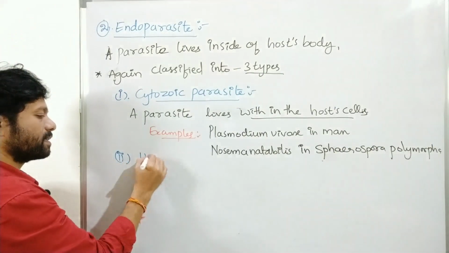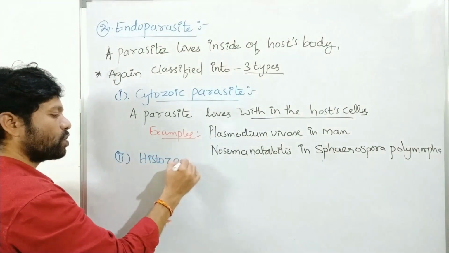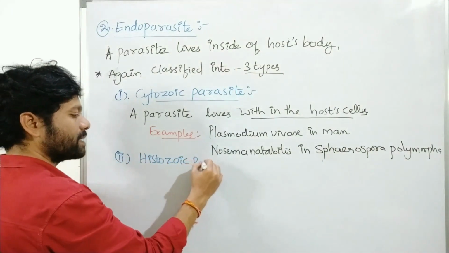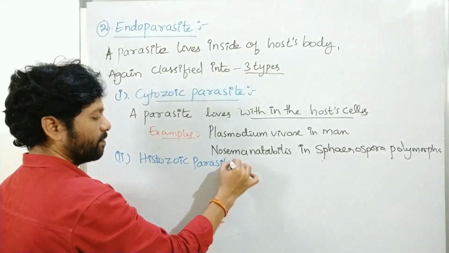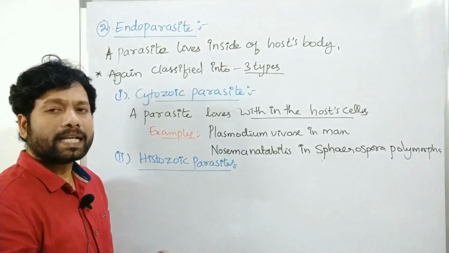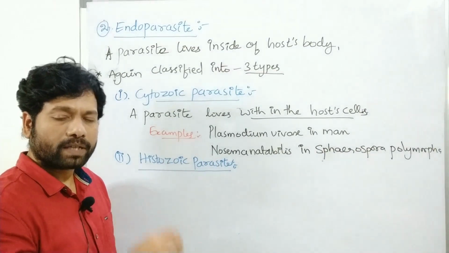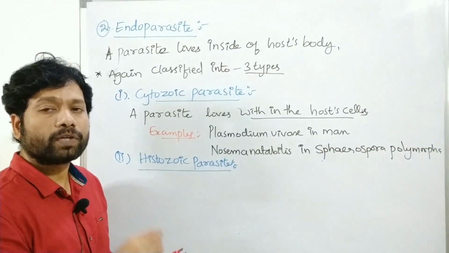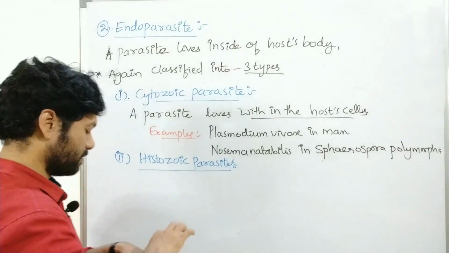histozoic parasite, which lives in between the cells of tissues and organs.